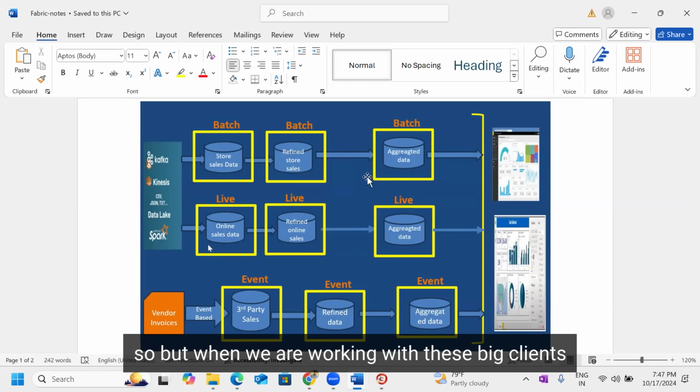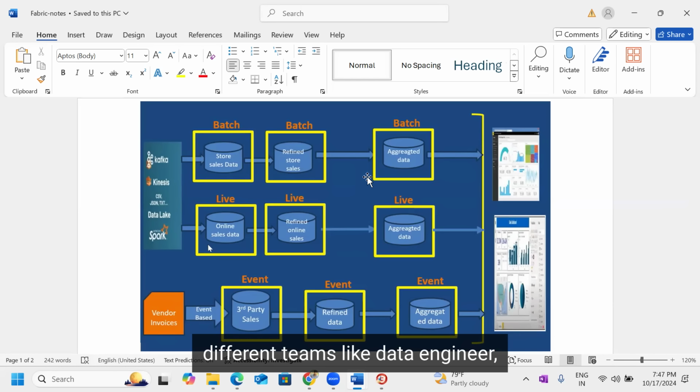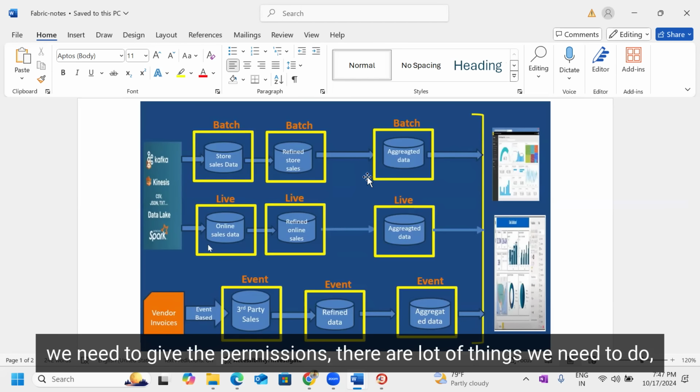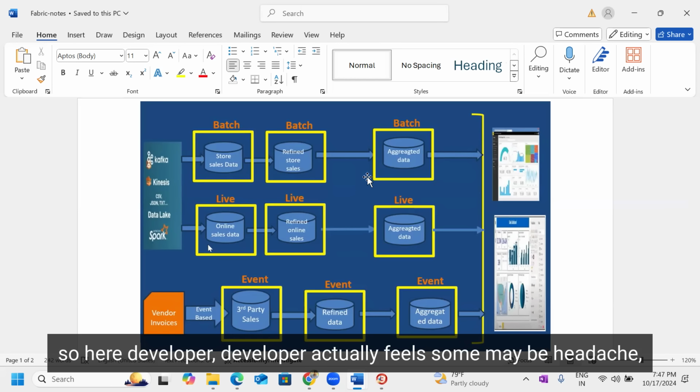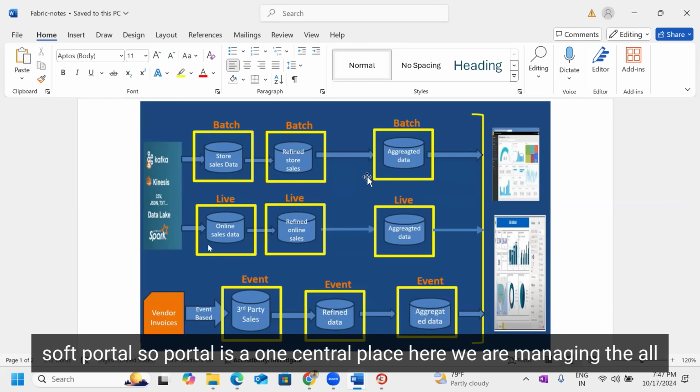When we are working with big clients handling different workloads, with different teams like data engineering, data science, and data analysis, we integrate all those services and we need to give the permissions. There are a lot of things we need to do. So here the developer actually feels some headache, some confusion, right? There are a lot of things we need to do in the Microsoft Azure portal. The portal is one central place where we are managing all the services.